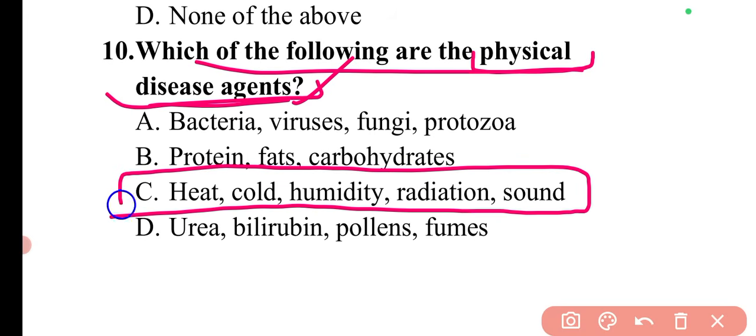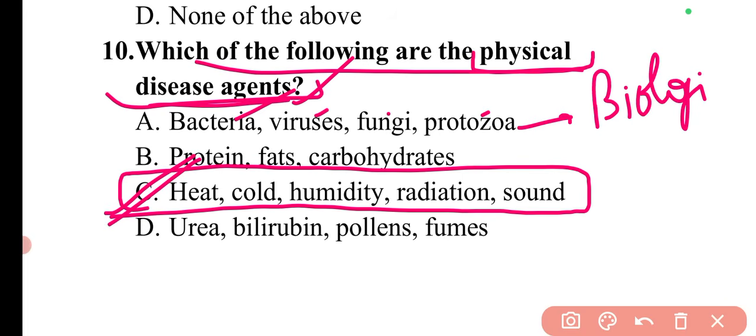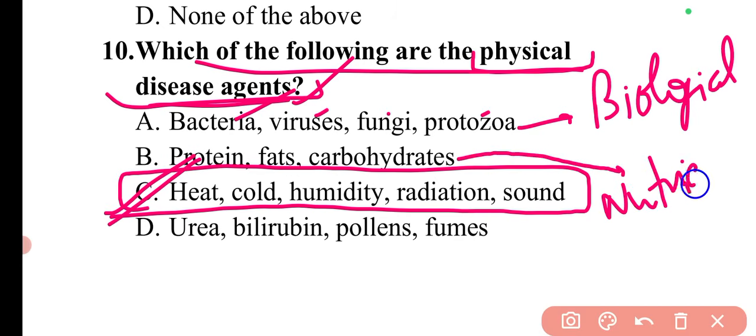These all come under the physical disease agents. Then bacteria, viruses, fungi, protozoa, these all are the biological agents. Then protein, fats and carbohydrates are the nutrient agents.